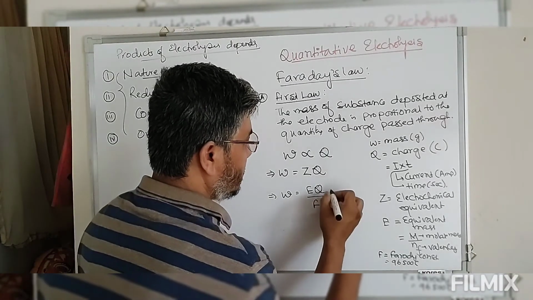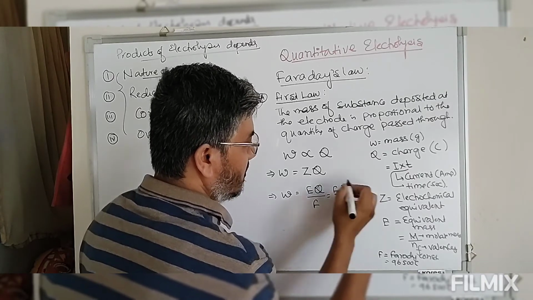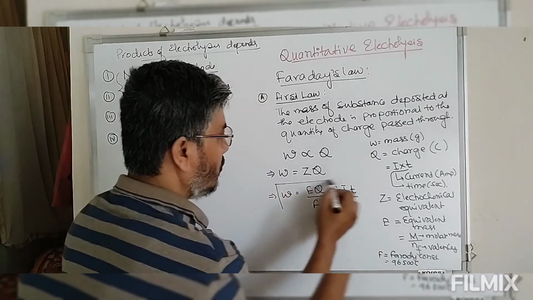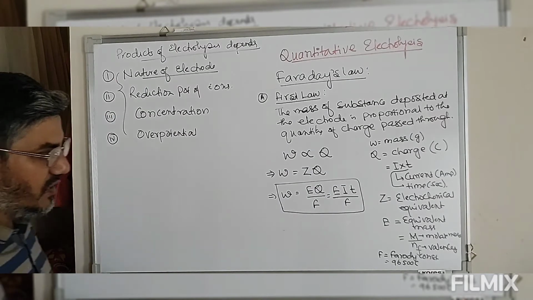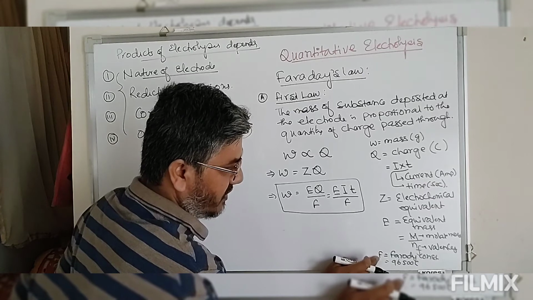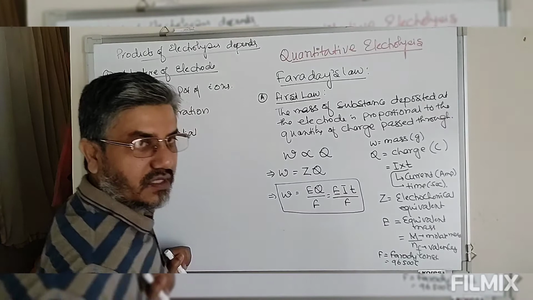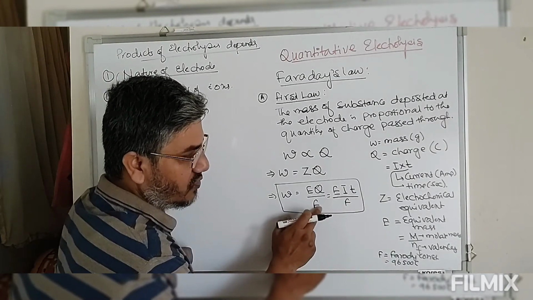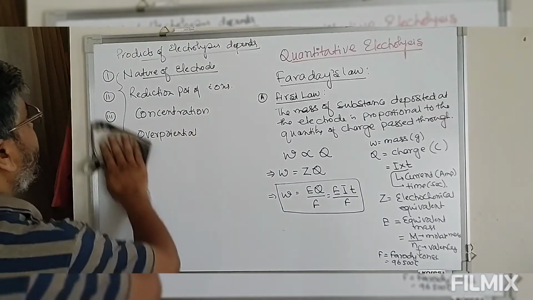So this is equal to E, Q is I T, divided by F. This is the first law of electrolysis, that is Faraday's first law. I repeat: E is the equivalent mass, F is the Faraday constant, M is the molar mass, and n is the valency factor or the charge on the ion. This Faraday constant F is the charge on 1 mole of electron.